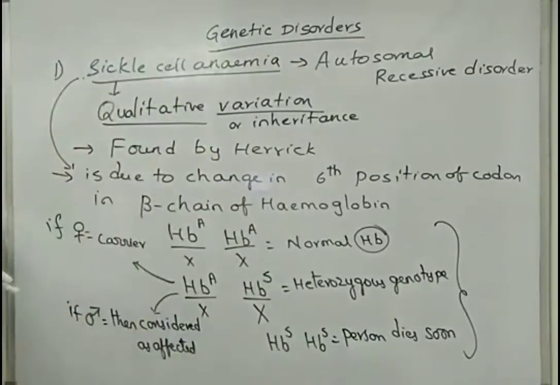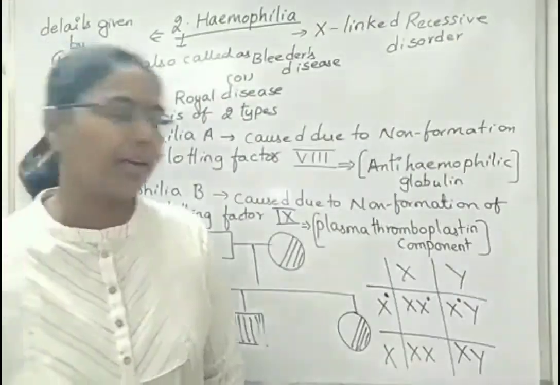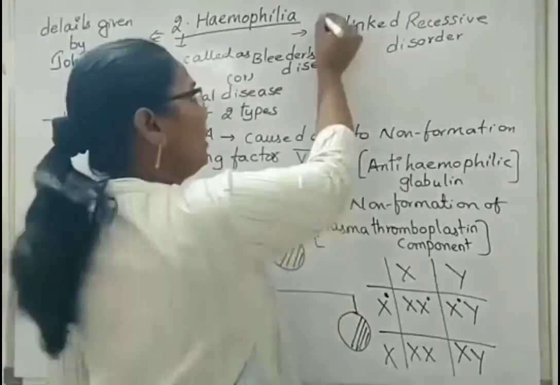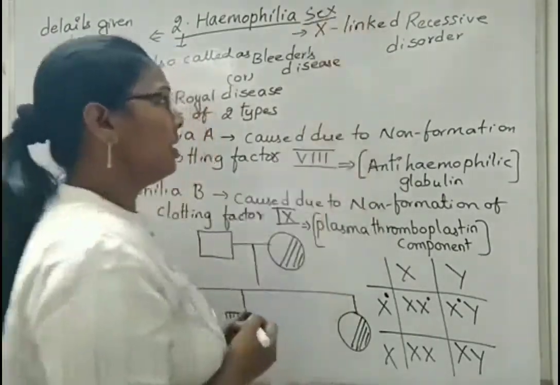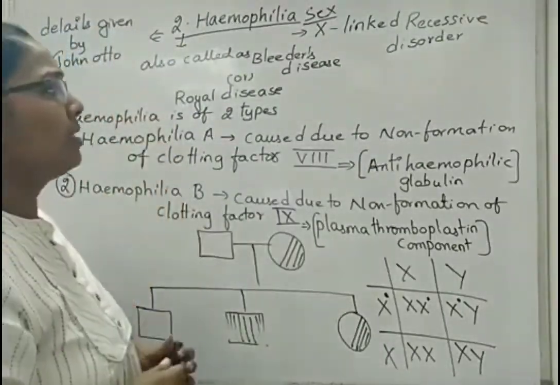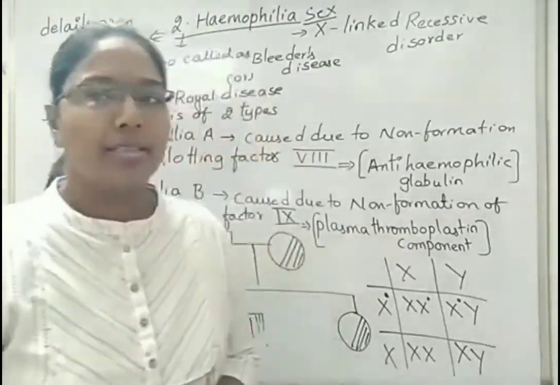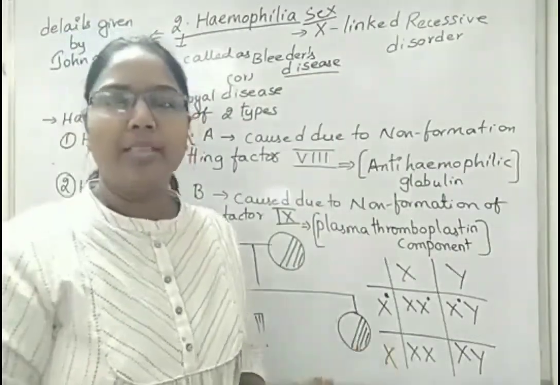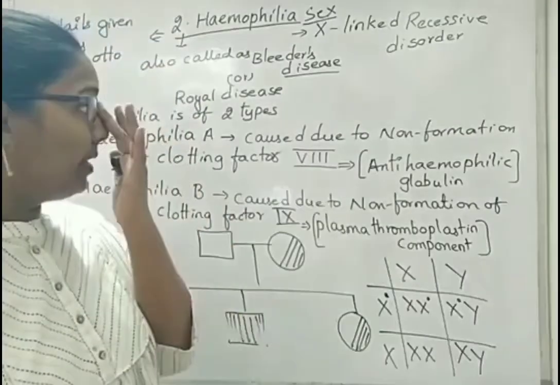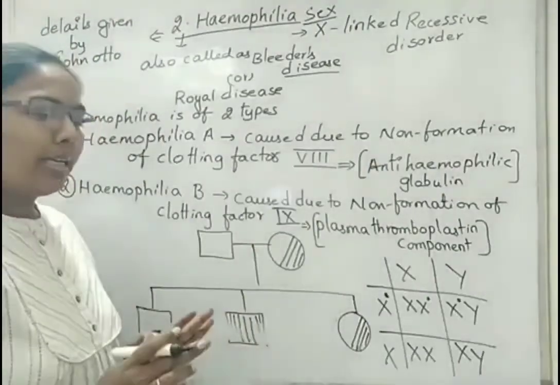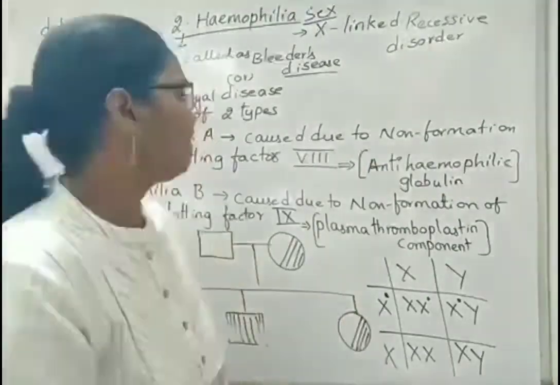Next. So this is about sickle cell anemia. The second genetic disorder is hemophilia. Hemophilia is considered an X-linked or sex-linked disorder, mainly due to a defect on the sex chromosome. It is also called Bleeder's disease or Royal's disease. Actually, disease is a term we use for infectious or bacterial conditions, but here in general we call it a disease. It is not actually a disease.